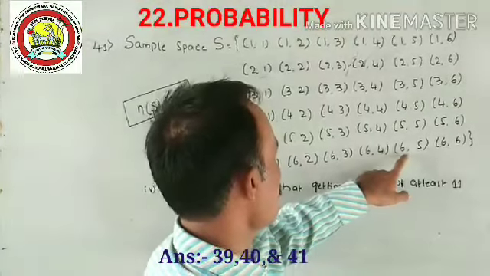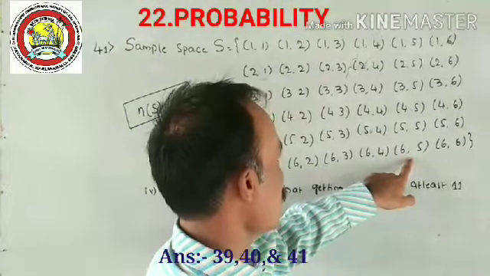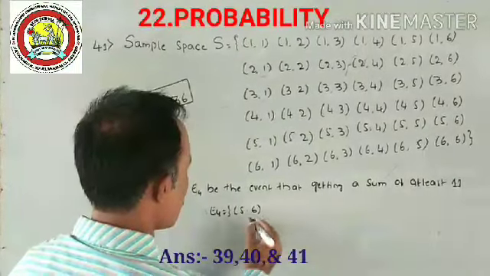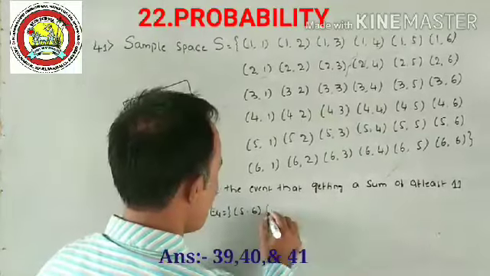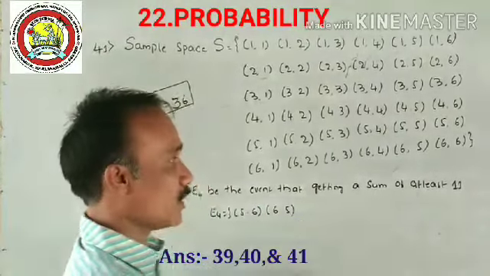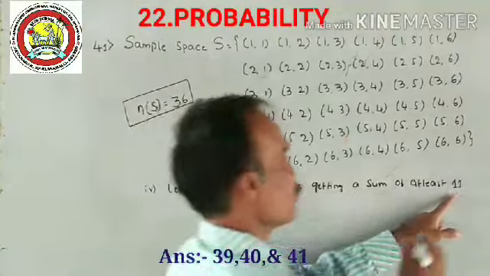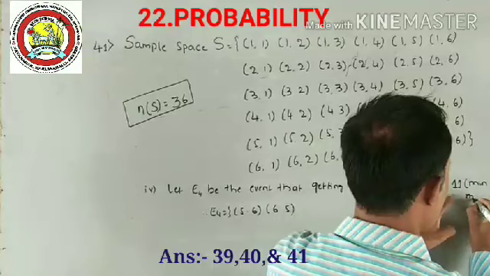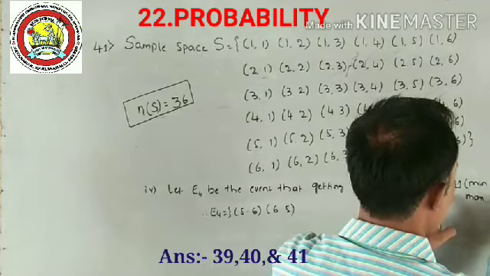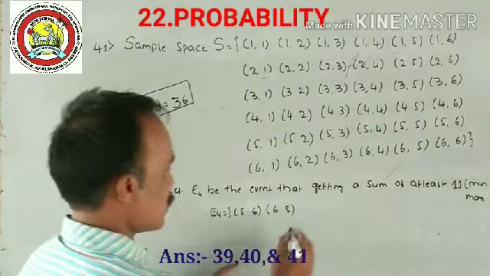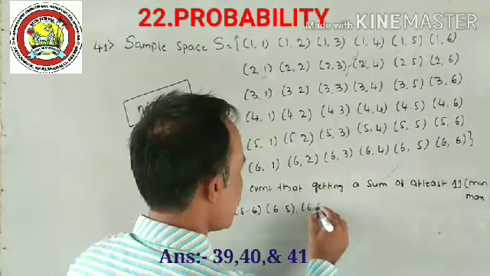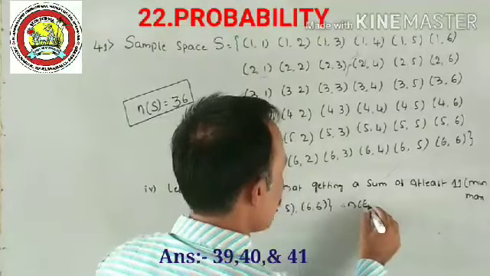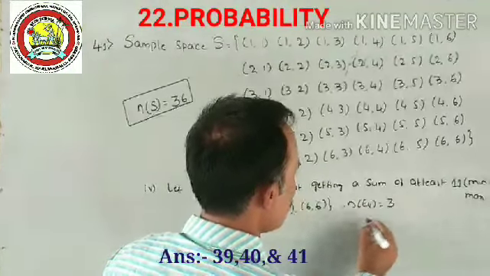Minimum 11 means 5, 6. Correct? What is the sum of these two? 11. Next, 6, 5. Sum of these two? 11. At least means minimum 11. Maximum? Yes, maximum 12. Only these two options. Next, last option, that is 6, 6. Therefore, the value of n of E4 is equal to 3.